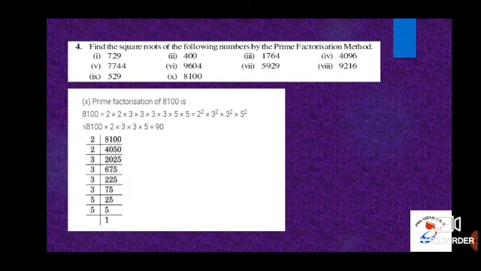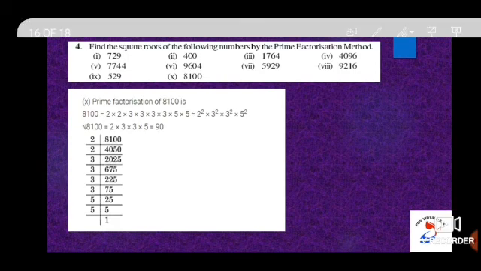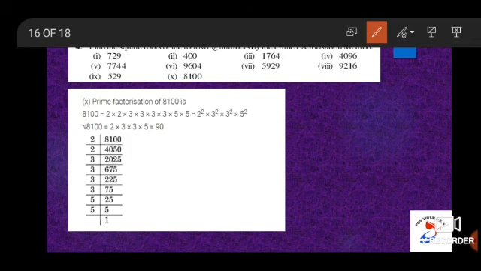So the last subdivision, that is the 10th subdivision, square root of 8100. Let us find out the prime factors. 8100 by 2, 4050. 4050 by 2, 2025. 2025 by 3, 675. 675 by 3, 225. 225 by 3, 75.